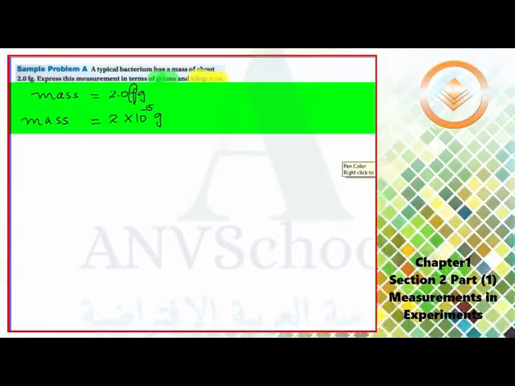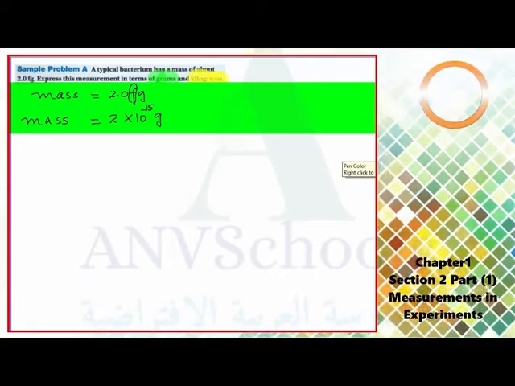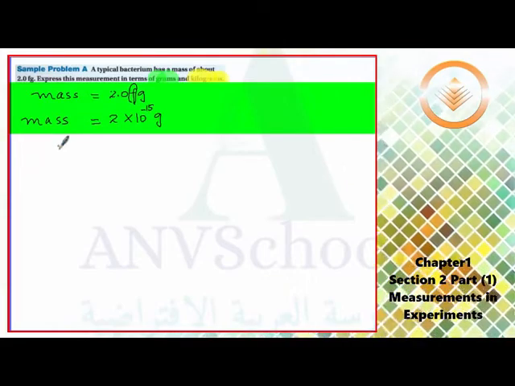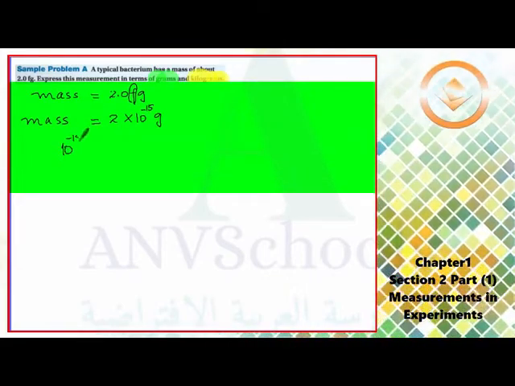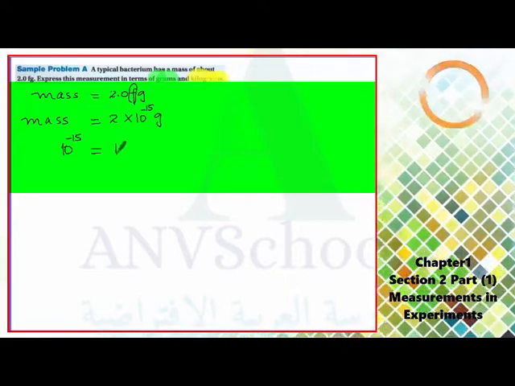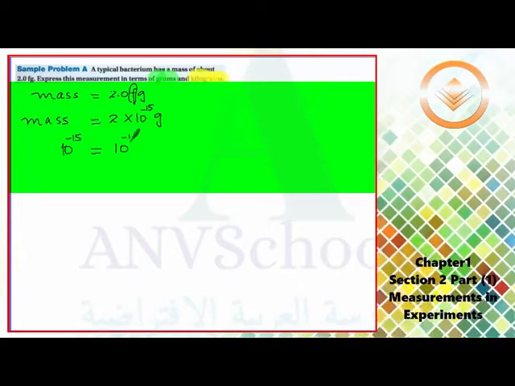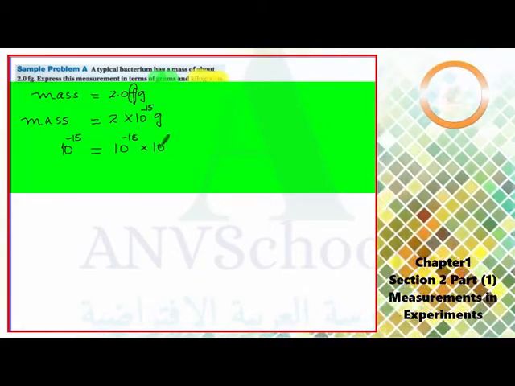What you have to do is try to express this 10 to the power of negative 15 as a product of 2 powers. I can write 10 to the power of negative 15 as 10 to the power of negative 18 multiplied by 10 to the power of 3.